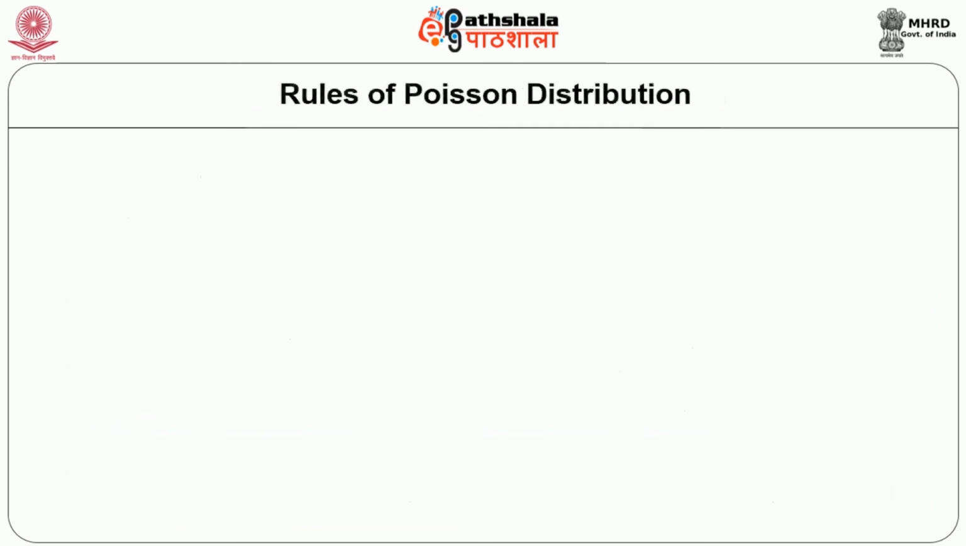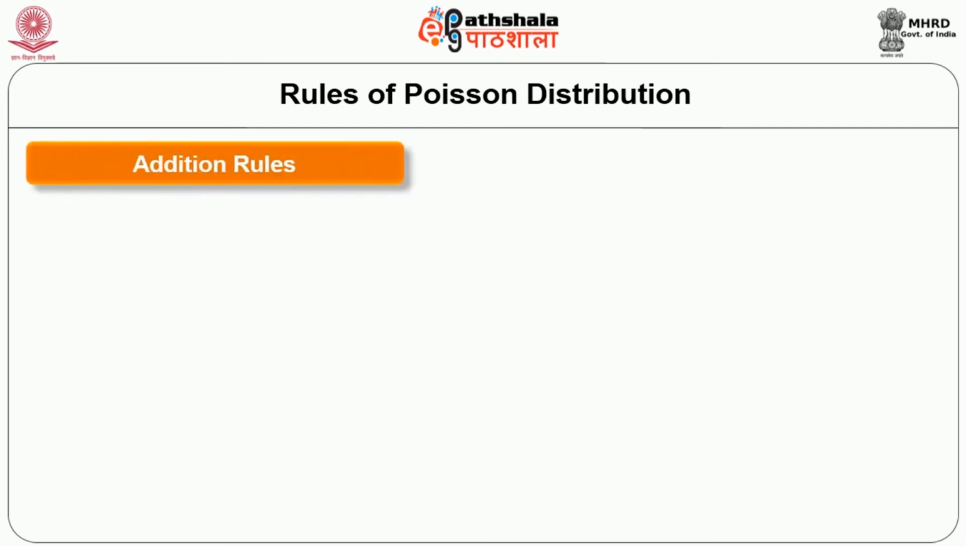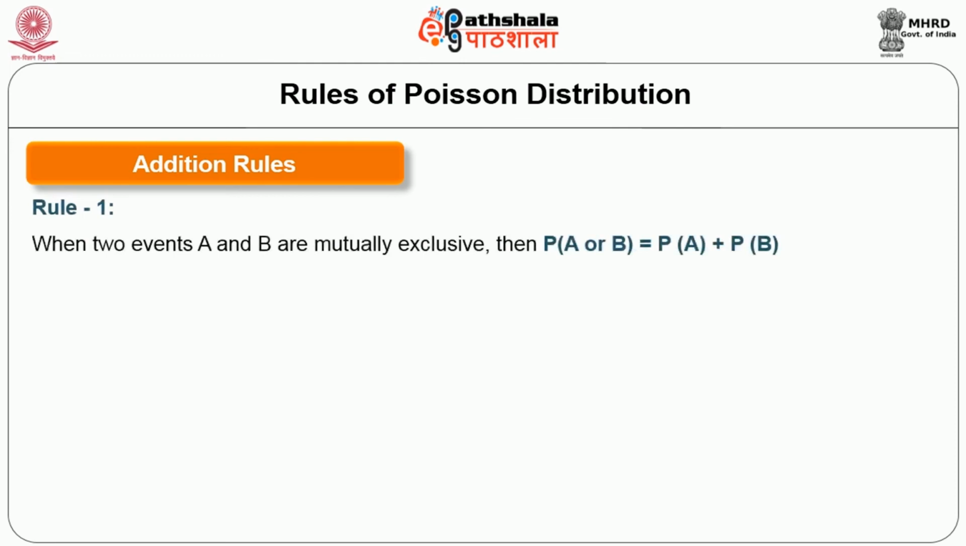So we need to follow certain rules. Let us understand the rules in probabilities. The number one rule is called the addition rule. Number two is called the multiplication rule. Number one, let us understand the addition rule. The addition rule is nothing but: when two events A and B are mutually exclusive, then P, the probability of A or B.